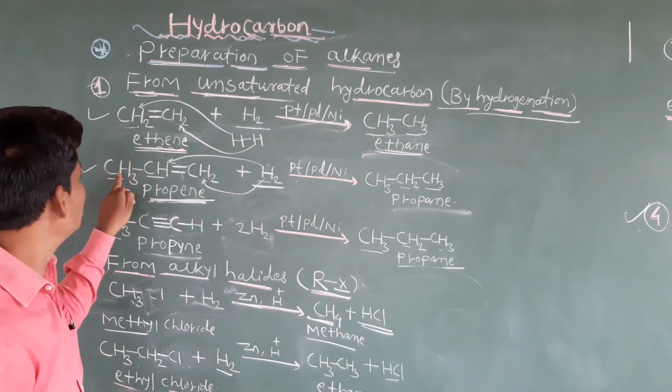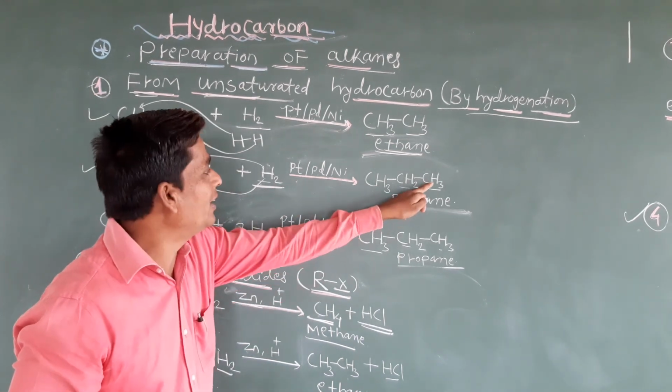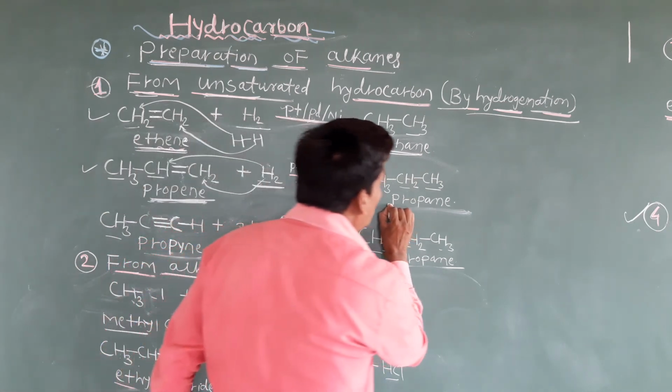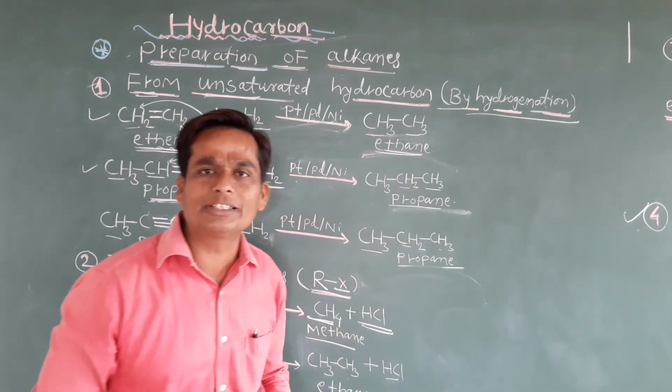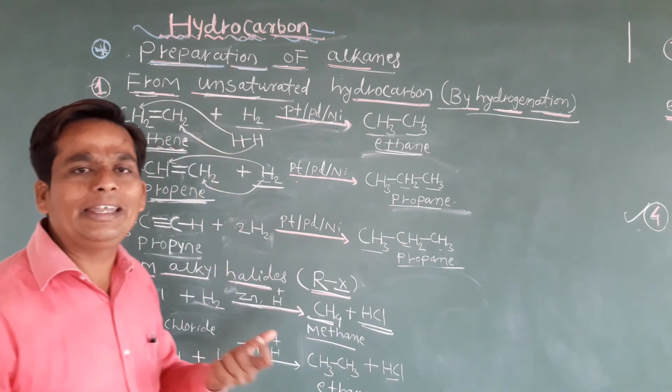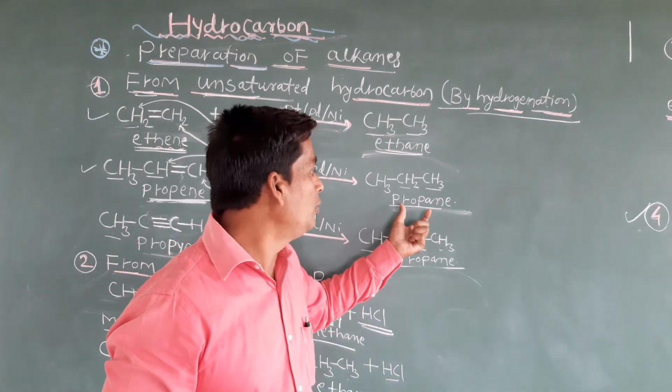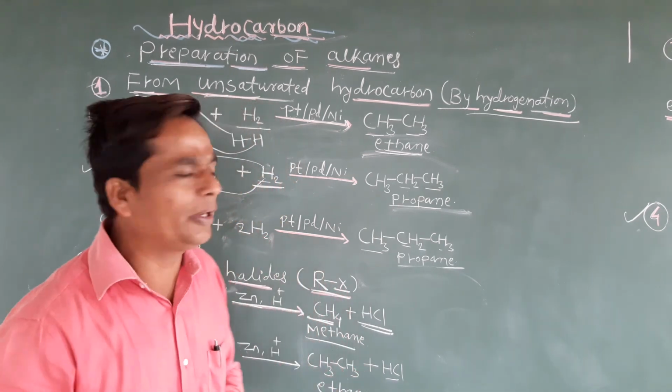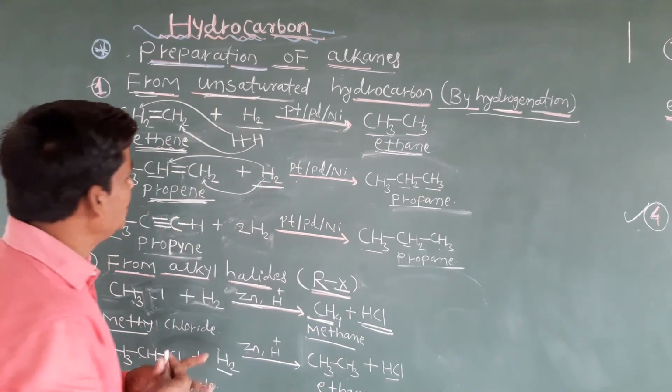Simply here we will get what? CH3, then CH2, and again single bond CH3. That means we get propane. Now clear students? So how can we prepare propane? By using propene. In the exam they will ask, how will you prepare propane? By using propene molecules. So it is a very simple reaction.